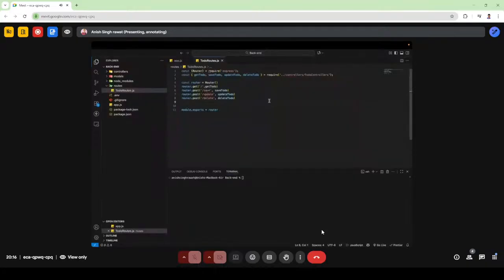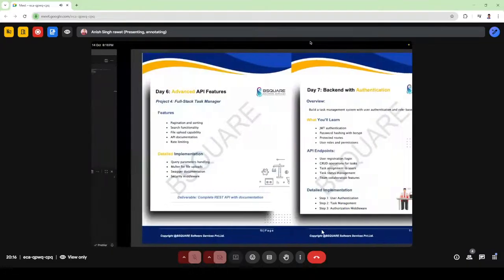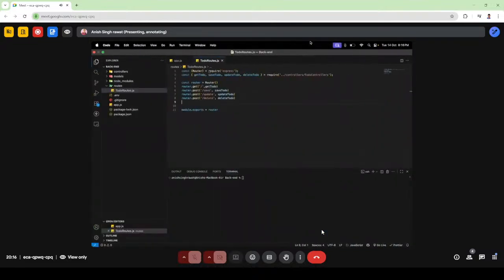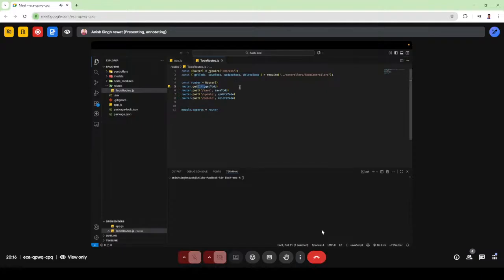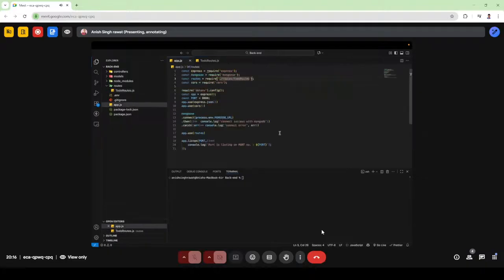But on the backend side, we will not use them. We will use a server or a database where we can store our proper data, and you can go there and check your data. So let's come here. I have imported routes.